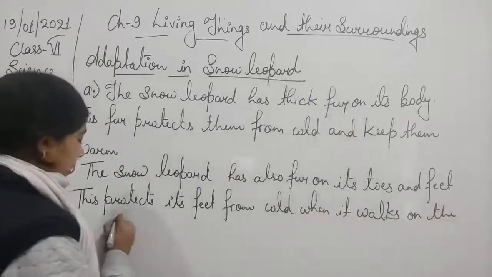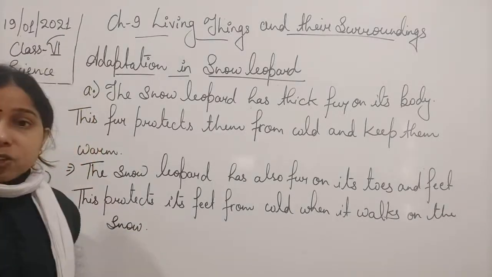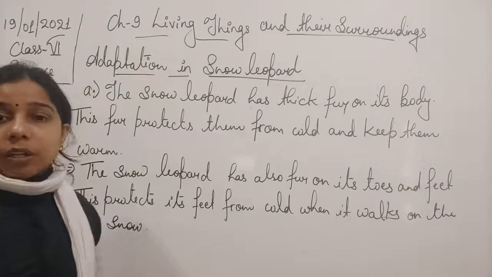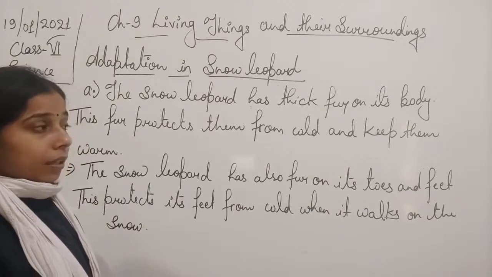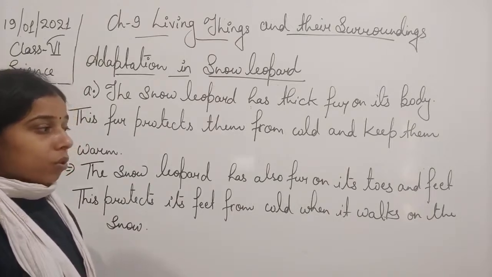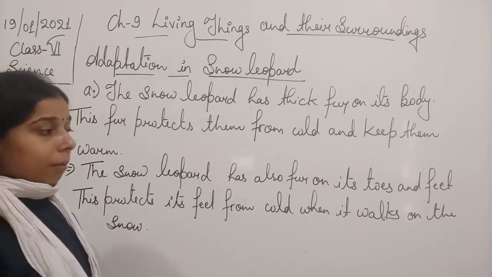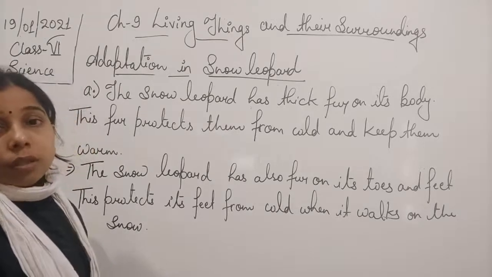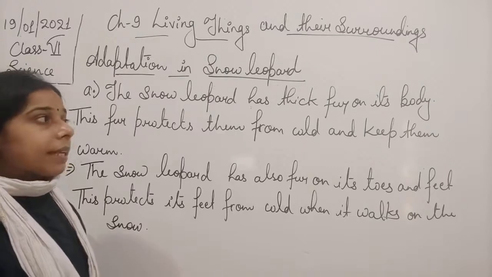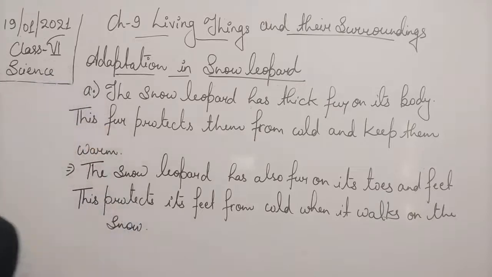So this is the first thing, that they protect themselves from the snow, from this extreme condition, because of the presence of fur on their body. This fur helps their body keep warm, and the fur is also present on the toes and feet, due to which the snow leopard can walk easily on the snow. So we can say that having thick fur on the body, toes and feet helps them survive easily in extreme cold conditions.